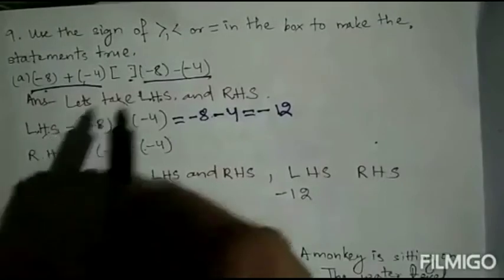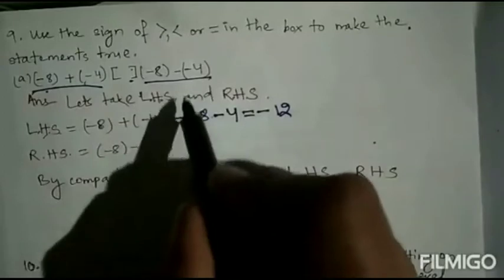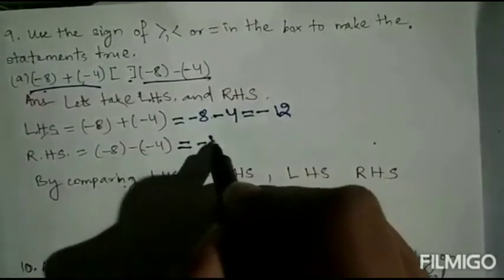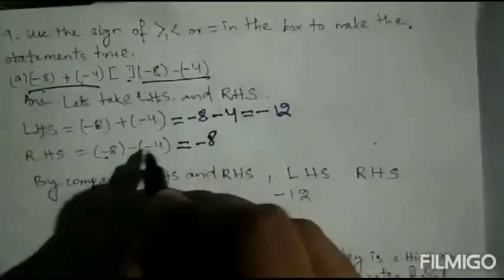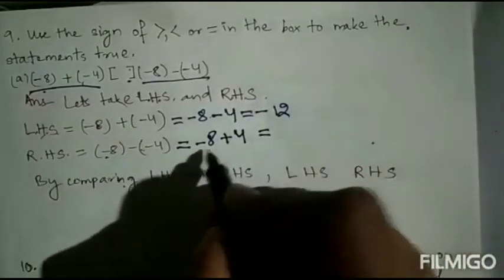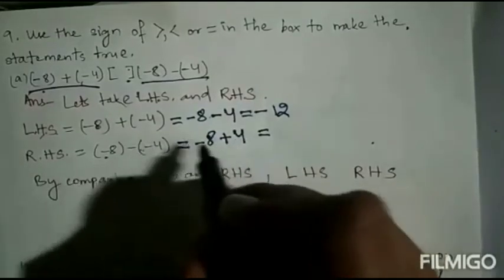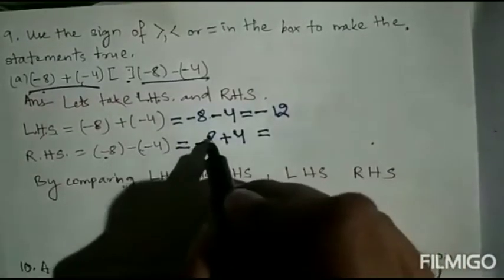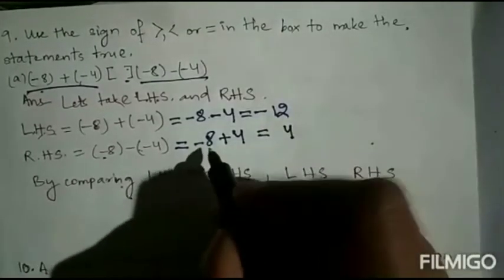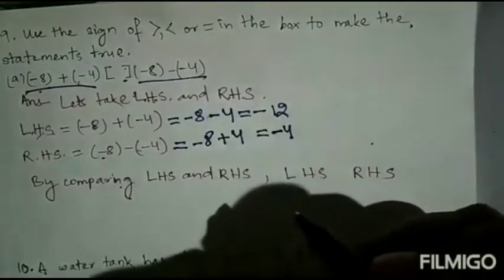Next RHS. See, what is given in RHS? Minus 8 whole minus 4. We have written the RHS. Next open that bracket: minus 8 minus into minus equal to plus 4. So here one sign is minus, one sign is plus. So what will you do? You will do subtraction. 8 is the bigger number. 8 minus 4 equal to 4. Which sign has the bigger number? Minus sign has the bigger number, so you will put the minus sign.